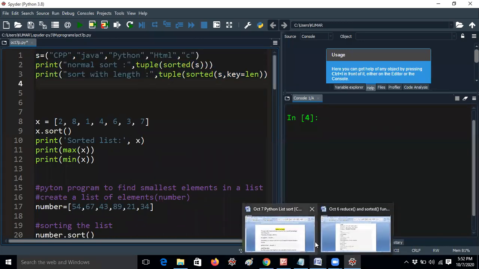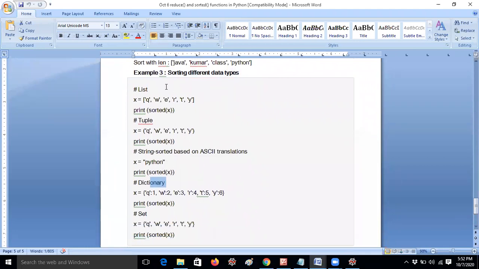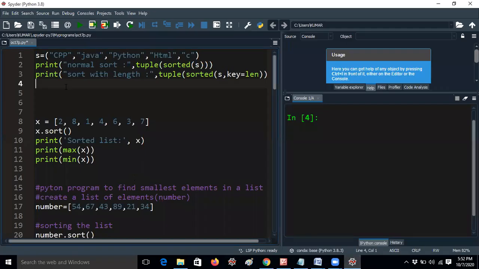Before going to that, I would like to explain the third example. It works irrespective of different data types. You know what the different data types are: in Python we have the list data type, tuple data type, dictionary data type and so on, right? It will work based on that. So now coming to the third example. Today I want to share this example, because yesterday I already shared it in the notes itself. You can check.